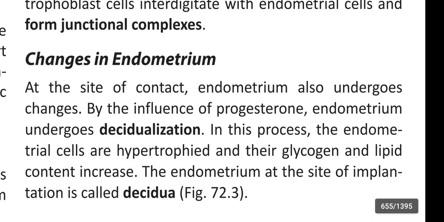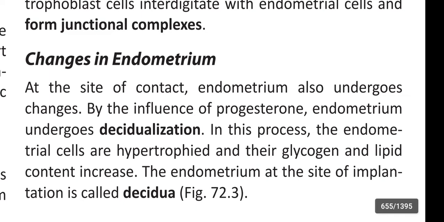Changes in the endometrium. At the site of contact, the endometrium also undergoes changes. By the influence of progesterone, the endometrium undergoes decidualization. In this process, endometrial cells are hypertrophied and their glycogen and lipid content increase. The endometrium at the site of implantation is called decidua.